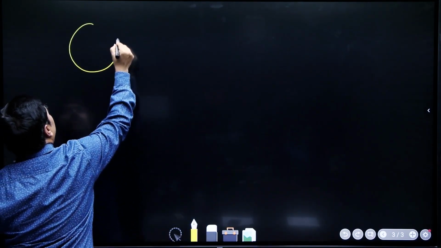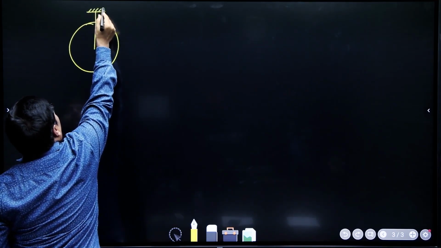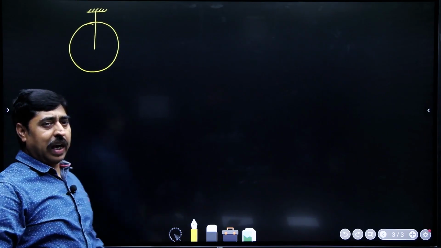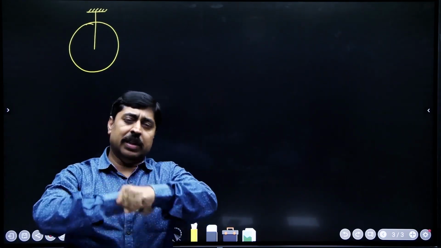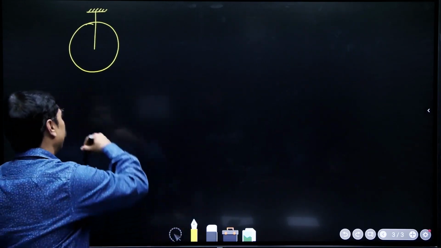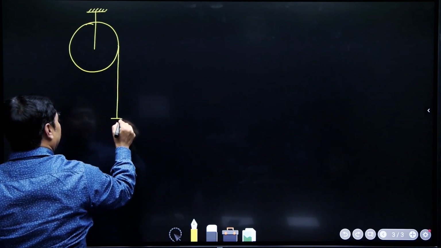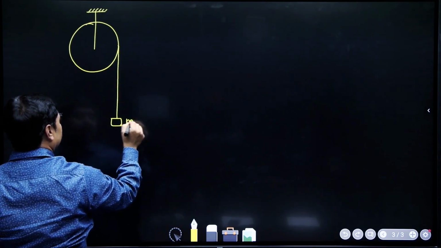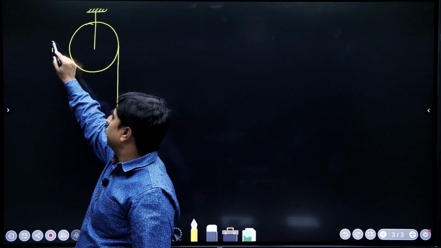Suppose this is a spool, this is a pulley, and on this pulley you have a light thread that is wrapped multiple times. A thread is tightly wrapped around this pulley multiple times, सैकड़ों बार ऐसे घुमा दिया, and one end of the thread is hanging like this. Here you attach a block of mass m, right? This is a pulley of mass m, radius r.